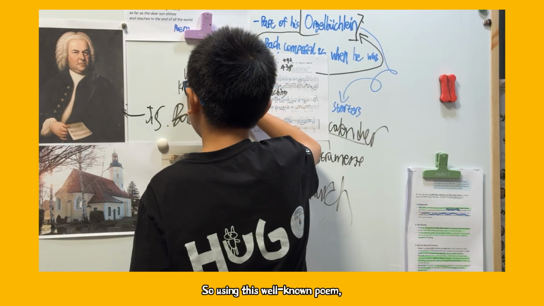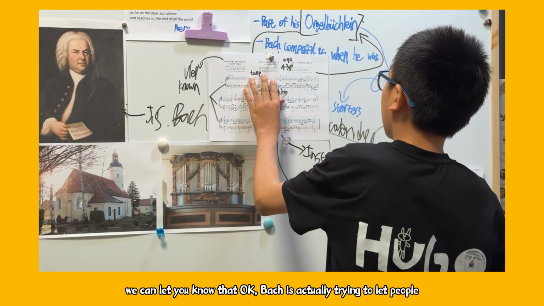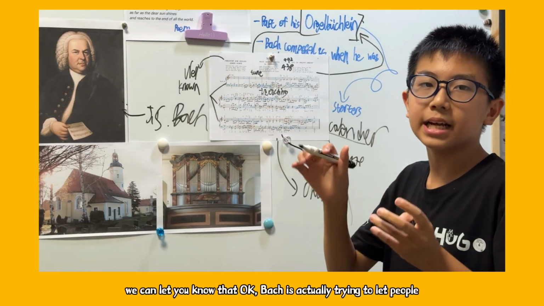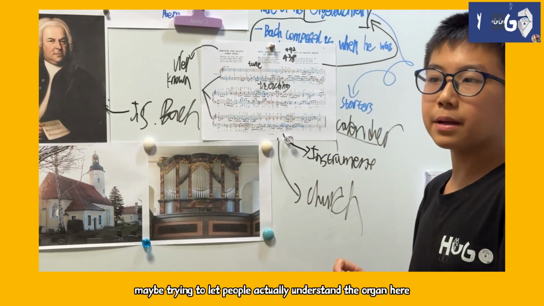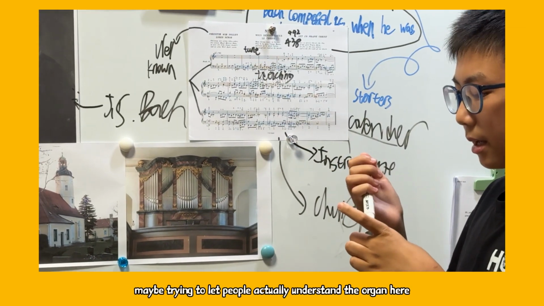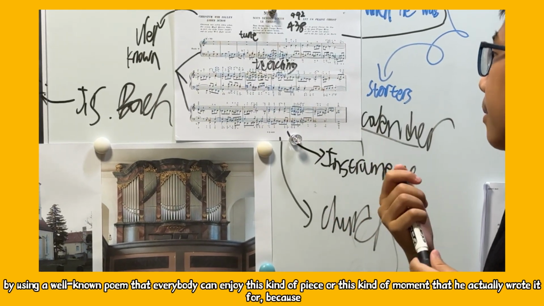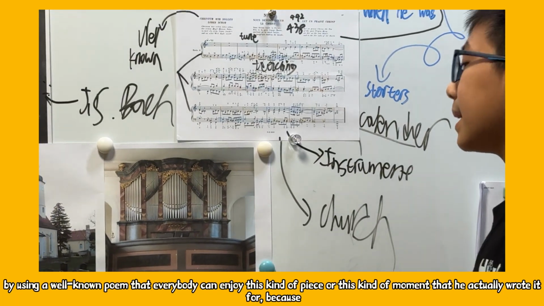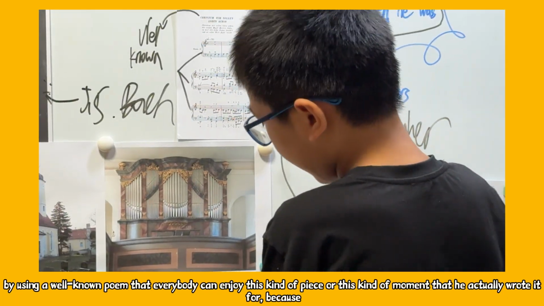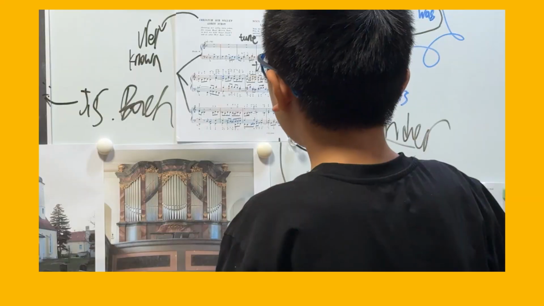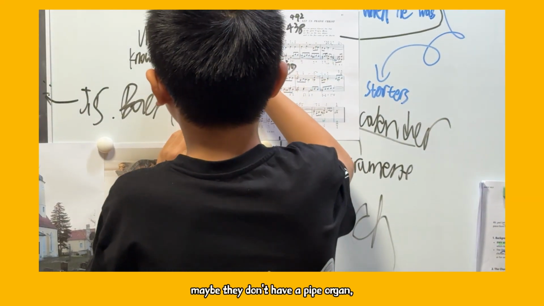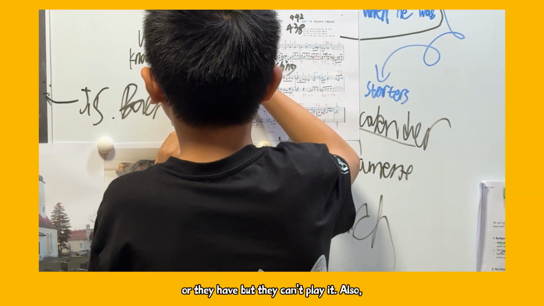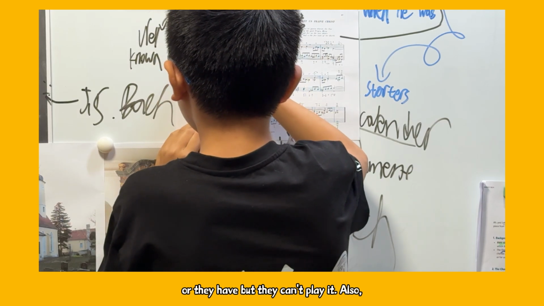Using this well-known poem, we can see that Bach was trying to let people understand the organ, so everybody could enjoy this kind of piece or moment that he wrote it for, because in other cities maybe they don't have a pipe organ, or they have one but can't play it.